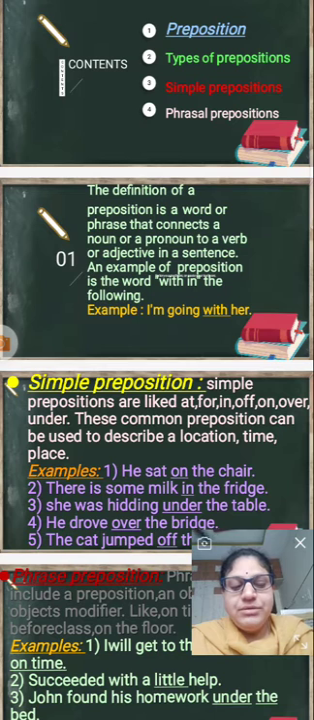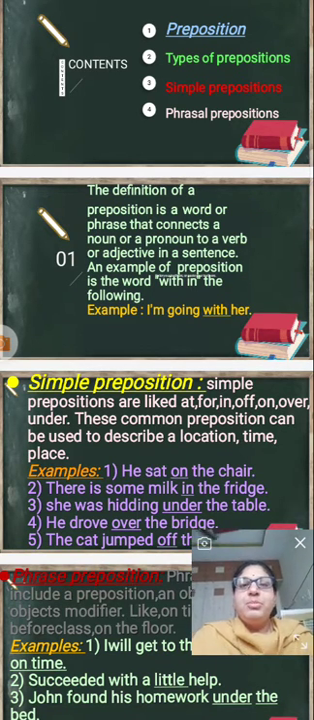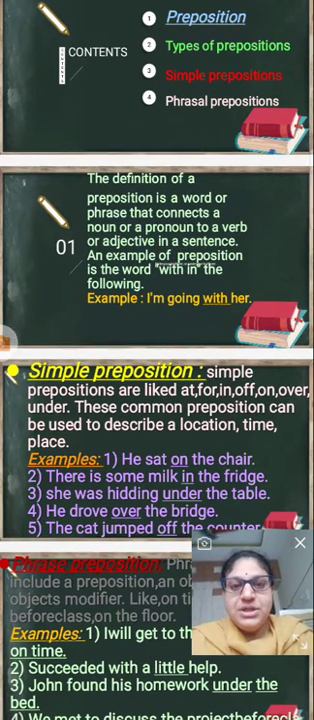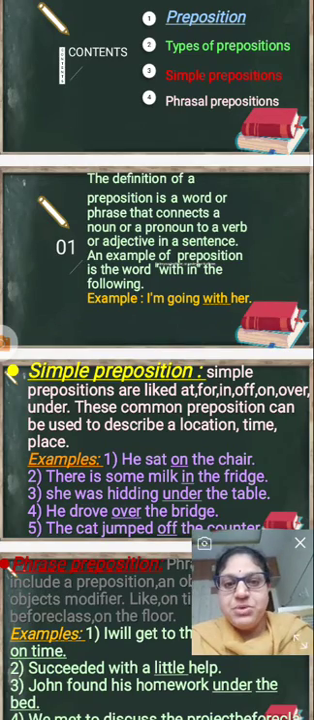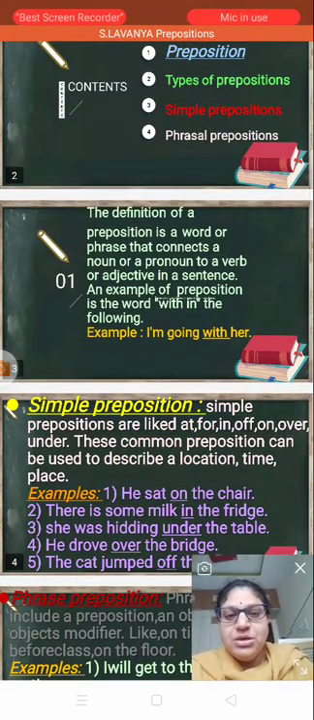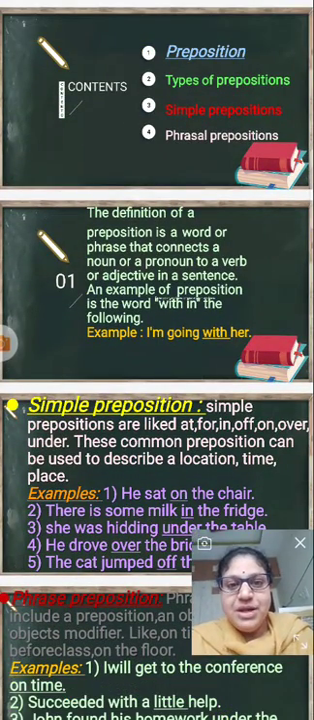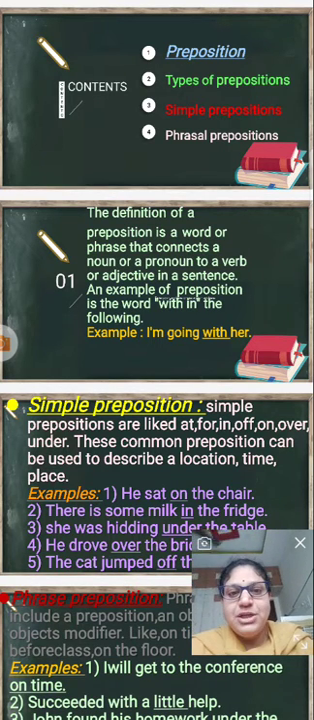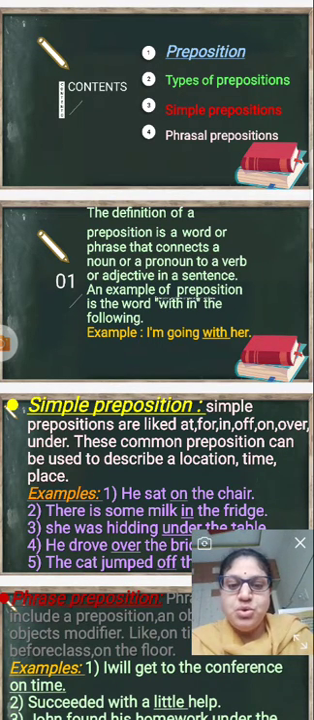And I have also written another example here. Anusha is fond of reading. Prepositions are of two types. Here I have written the types of prepositions. The two types are simple prepositions and phrase prepositions. Sorry, there is a mistake: phrase prepositions. So there are two types of prepositions. The first one is the simple preposition and the second is the phrase preposition, or complex preposition.